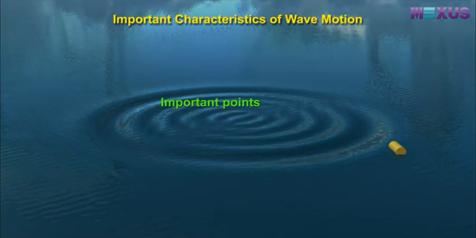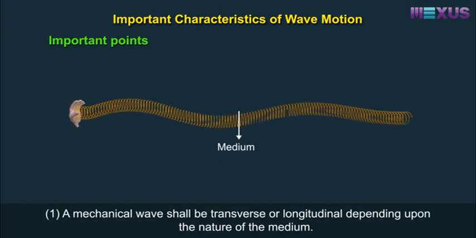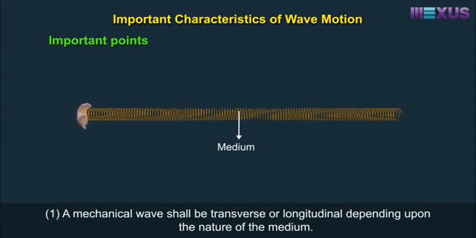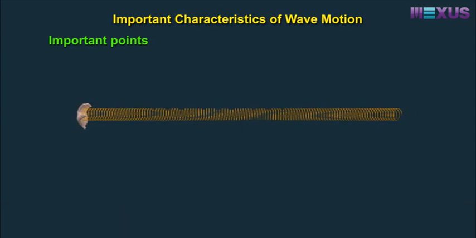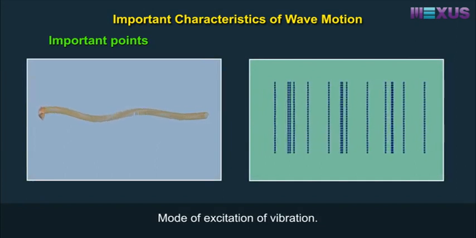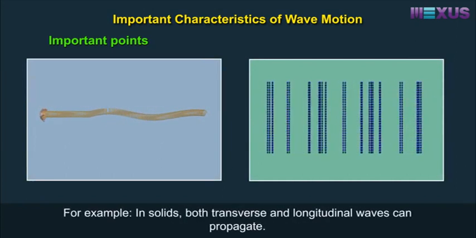Important points. 1. A mechanical wave may be transverse or longitudinal depending upon the nature of the medium and the mode of excitation of vibration. For example, in solids, both transverse and longitudinal waves can propagate.